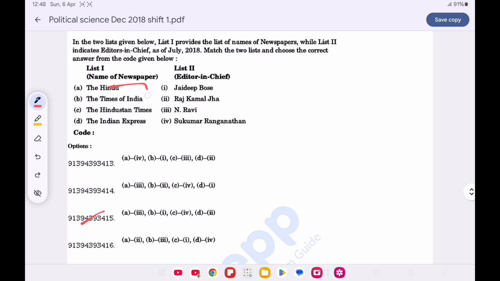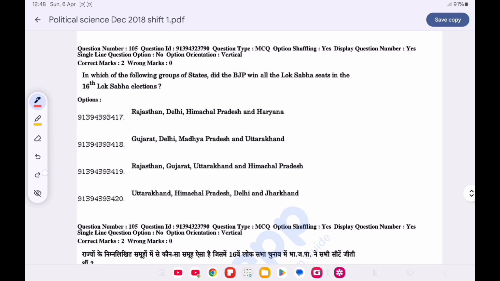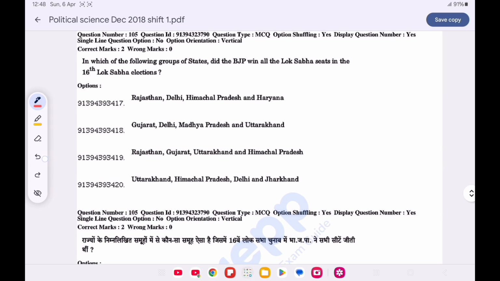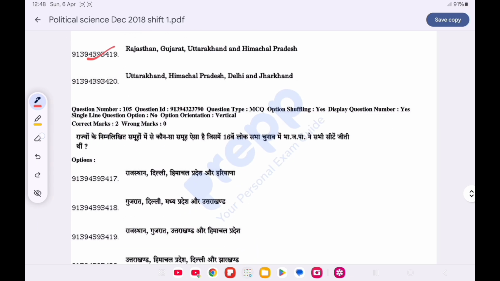The Hindu is editor-in-chief N. Ravi. The Times of India is Jaideep Bose. The Hindustan Times is the Sukumar Ranganathan, and the Indian Express is Rajkamal Jha. Now question number 105. In which one of the following group of state did the BJP win all the Lok Sabha seats in the 16th Lok Sabha election? Option C is correct. Rajasthan, Gujarat, Uttarakhand and Himachal Pradesh.